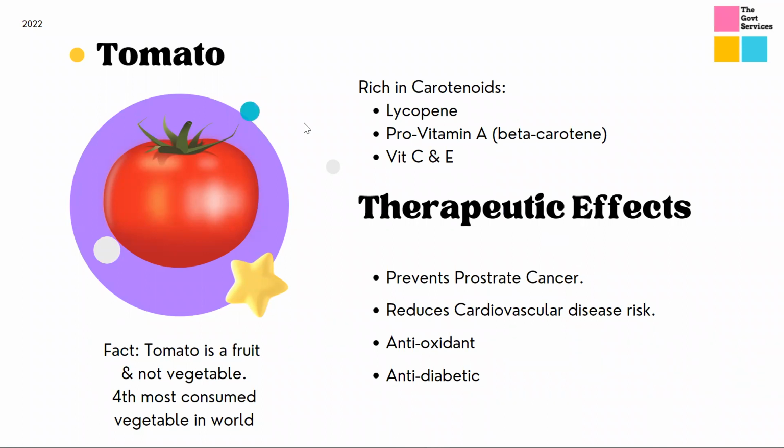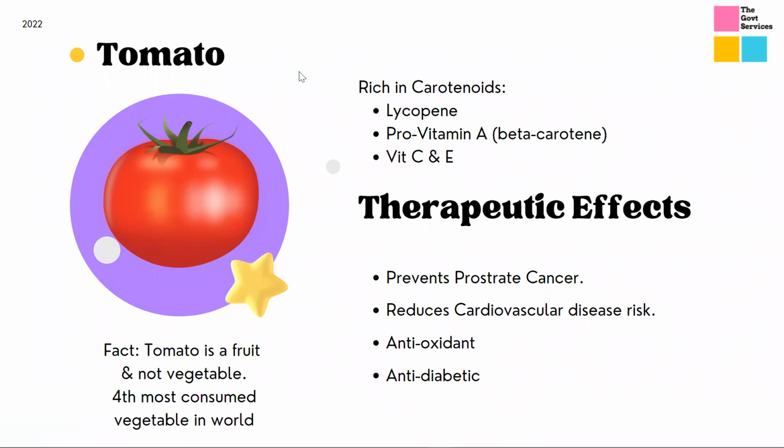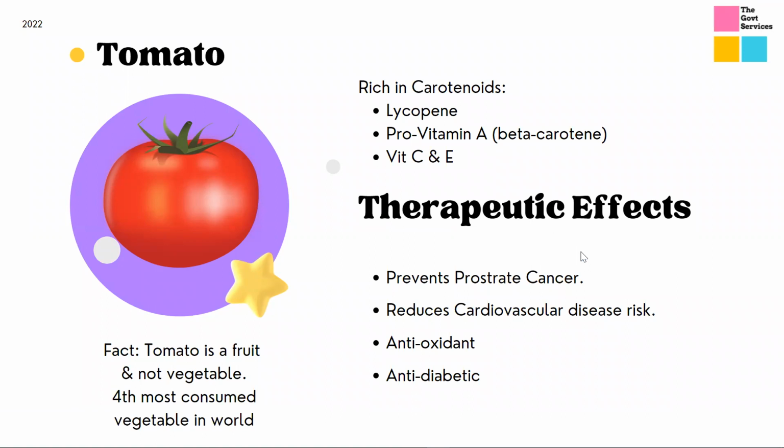So all these functional foods protect us from these diseases, and it also has antioxidant properties and anti-diabetic properties. So guys, please consume these foods every day. And when you consume this food, just try to recall what its benefits are, what its major bioactive compounds are, and how it can protect you, right? There is a reason why we eat this food, right? So moving ahead.